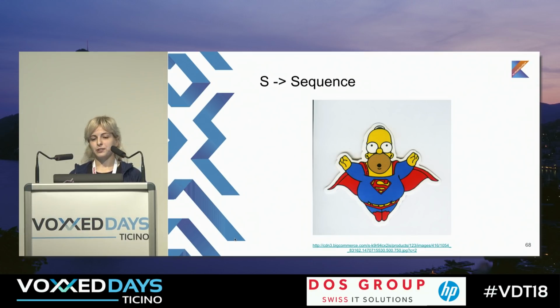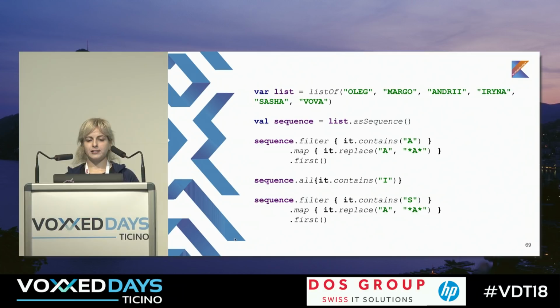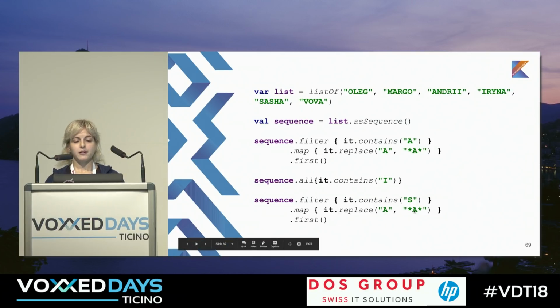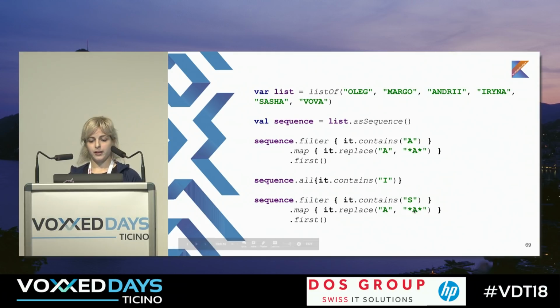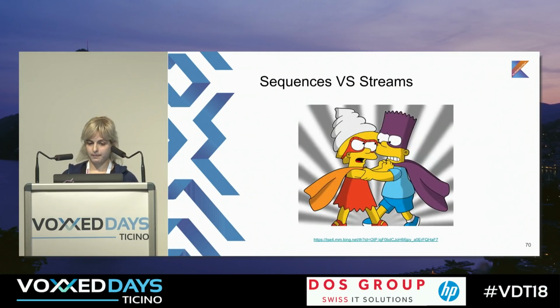Kotlin provides us with sequences. Sequence is an analog of stream, but with some features. So if we write it in sequence this way, we can use it as many times as we want because they are reusable, and this code will work. Let's compare sequence versus streams and understand when to use which.